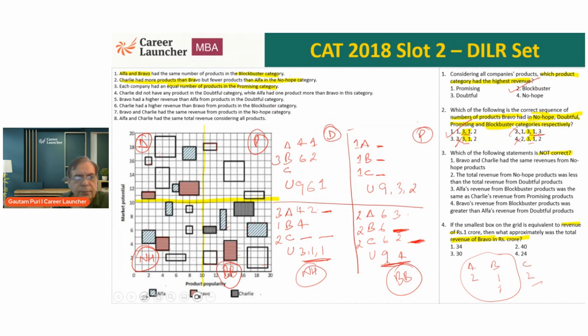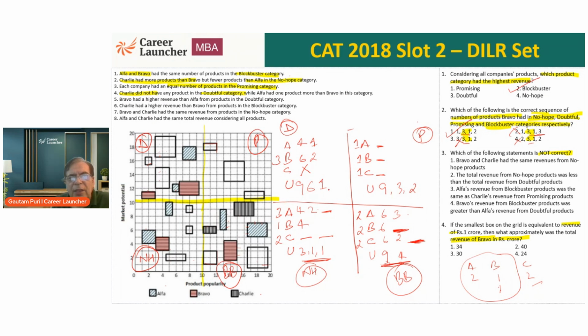Okay. Next statement. Charlie did not have any products in the doubtful category. As far as the doubtful category is concerned, Charlie is 0. So nothing in Charlie. Charlie has no products in the doubtful category. While Alpha has 1 product more than Bravo in this category. Alpha has one product more than Bravo.